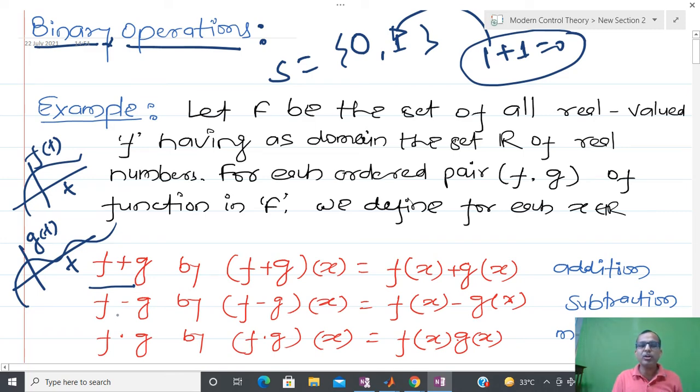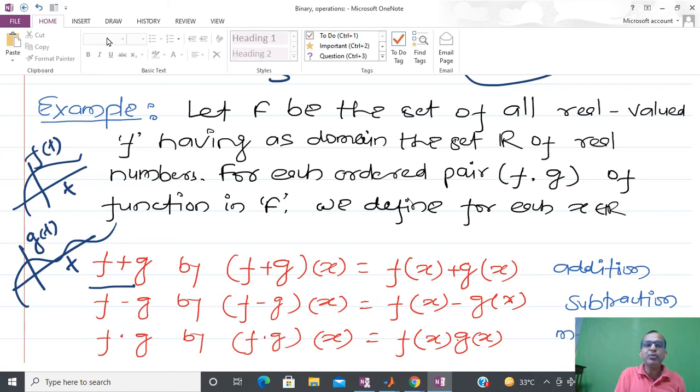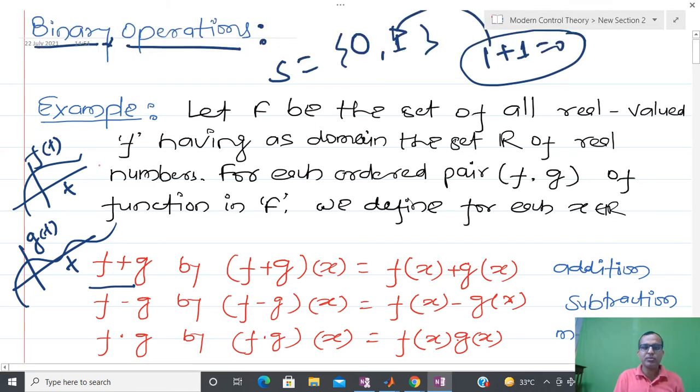Since I know how to add real numbers, suppose that I have developed some kind of hardware circuit which is able to add real numbers. Now suppose I have to add two functions, should I require some new hardware? The mathematician is telling us no, there is no requirement of new hardware. What you can do is interpret that function in terms of real numbers. At each time instant this will create some kind of real number, and at the same time instant this will create a real number.